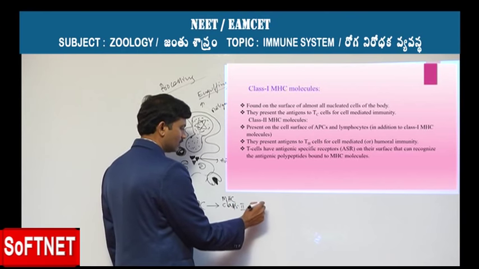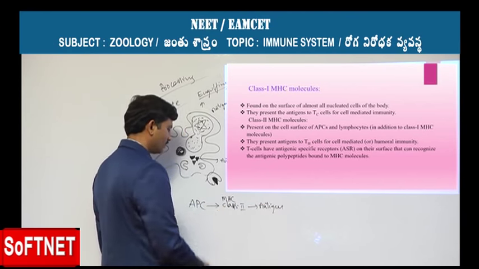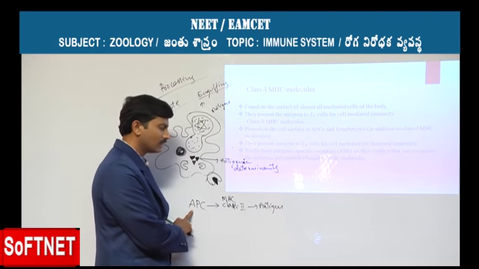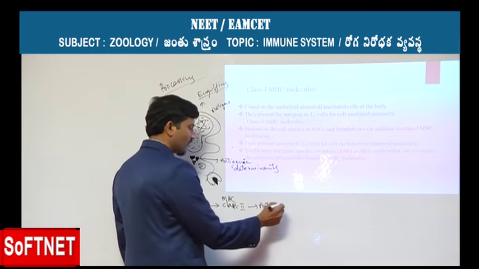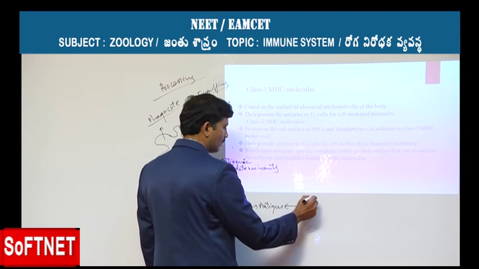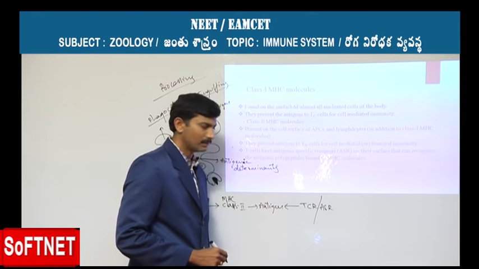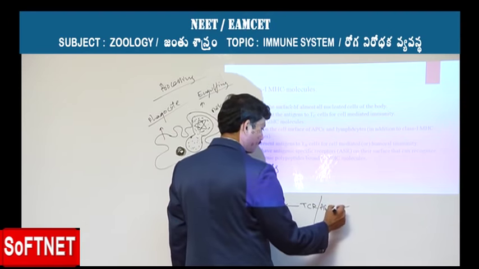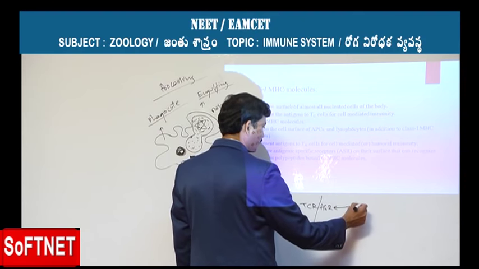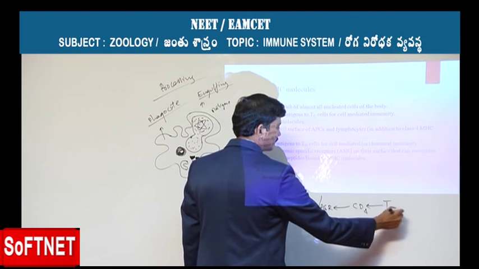The antigen which is presented by the class 2 MHC molecule by the antigen presenting cell is recognized with the help of the TCR, or ASR, antigen specific receptor or T cell receptor, of those cells which are provided with a CD4 marker, called TH cells.